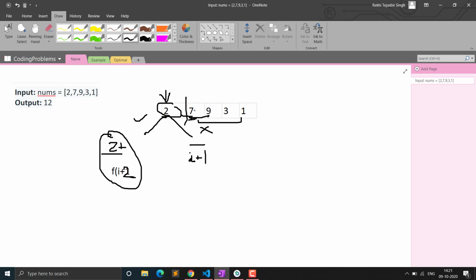As I told you, I plus 1 will be 7, but if we include 2, we cannot include 7, so we have to include 9. So if I is at this index, we will be checking the I plus 2 index. But if we don't include 2, we will be checking I plus 1, and then again it will call recursively for the other part excluding the 9. So I plus 2 will come at 7 and 3. This is how we call it recursively and calculate the profit.